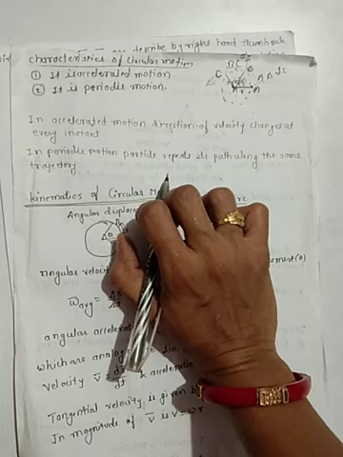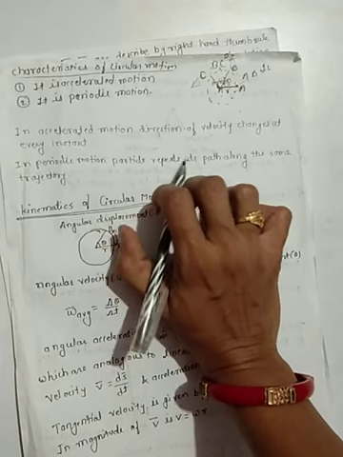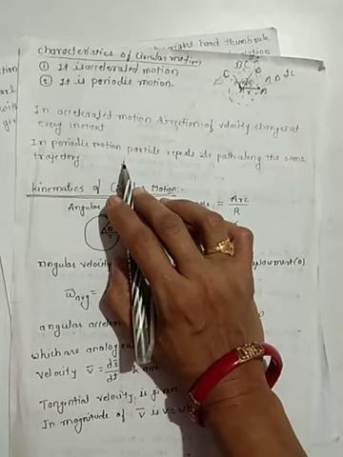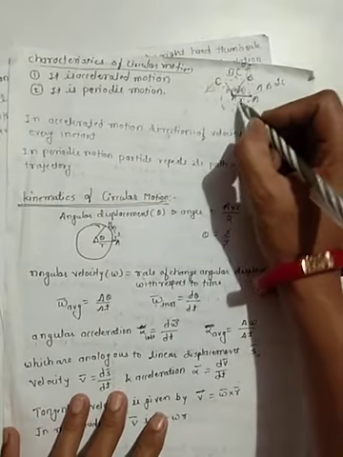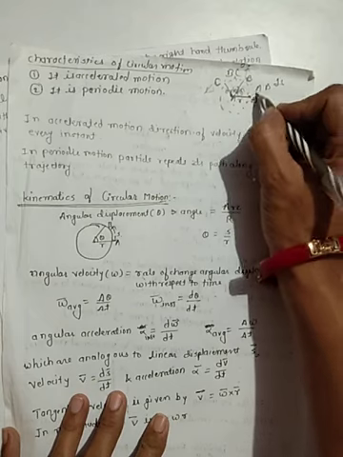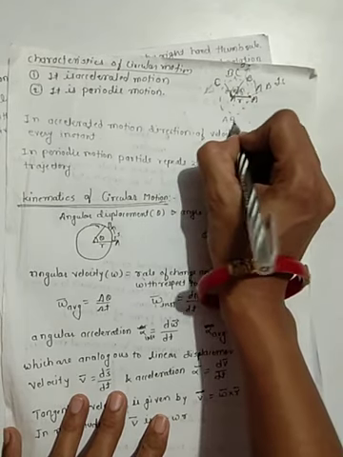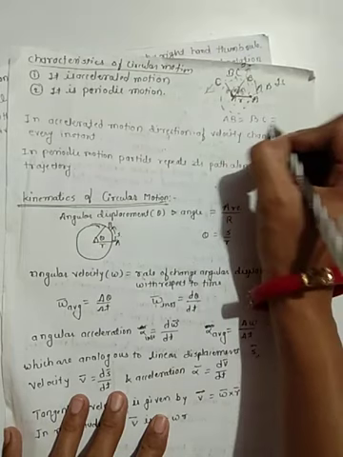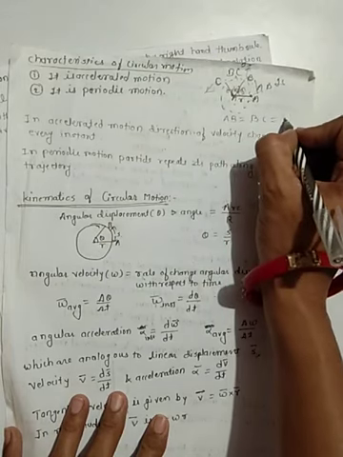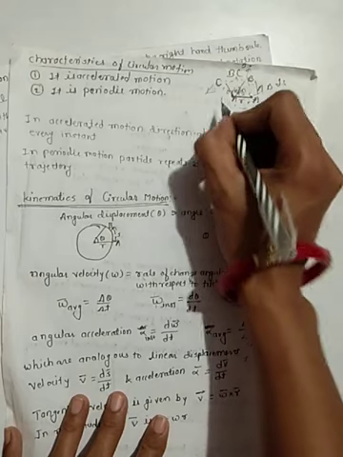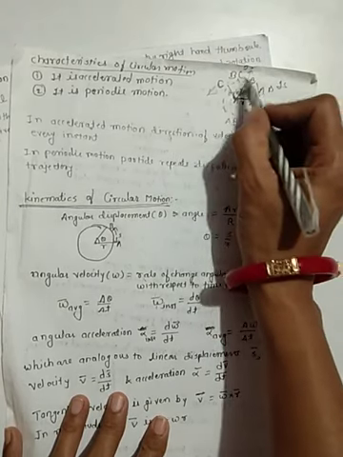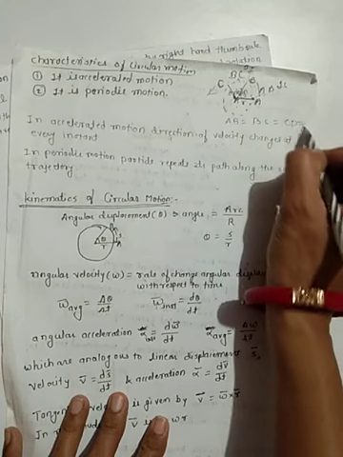What is periodic motion? In periodic motion, the particle repeats its path along the same trajectory. Means when a particle covers AB distance, or BC distance, or CD distance, then the time required to cover this distance is equal.